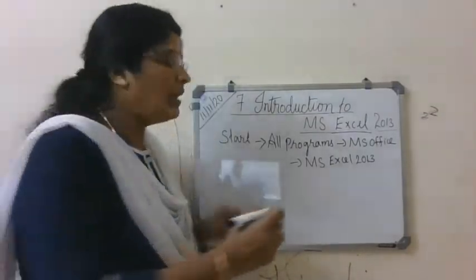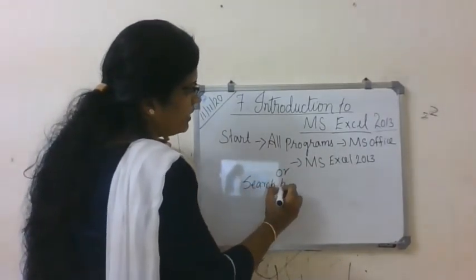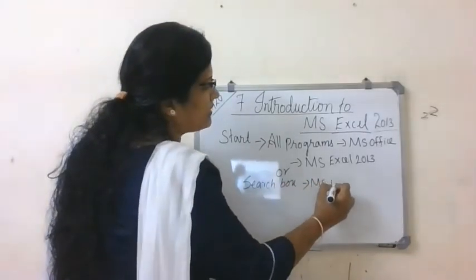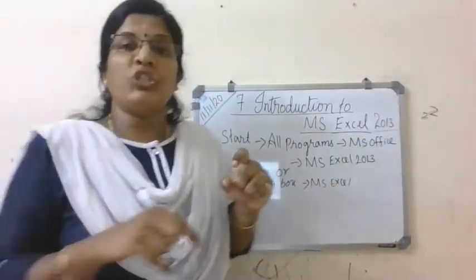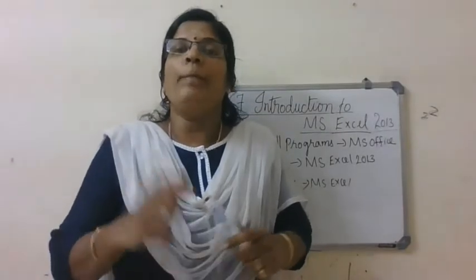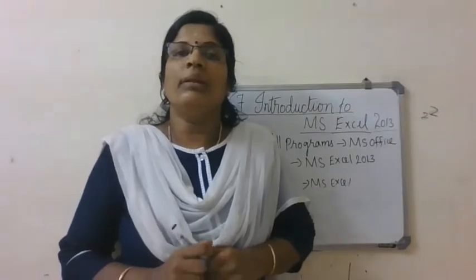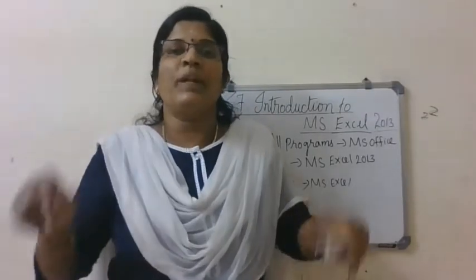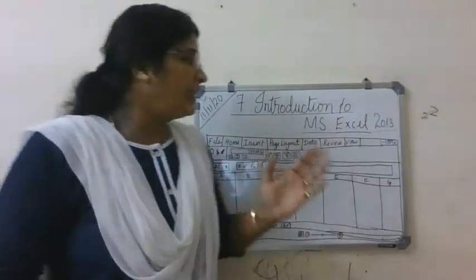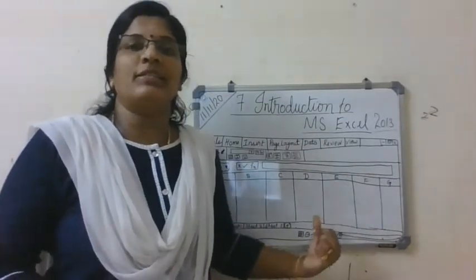Otherwise, you can just use a shortcut method, search box. In the search box, you have to type MS Excel. You can see the best matches, select the best match, click on it, you will get the window. When you open, it will ask for a blank spreadsheet. Click on the blank spreadsheet, then you will get a spreadsheet window. Okay. So this is the format of the Excel window.